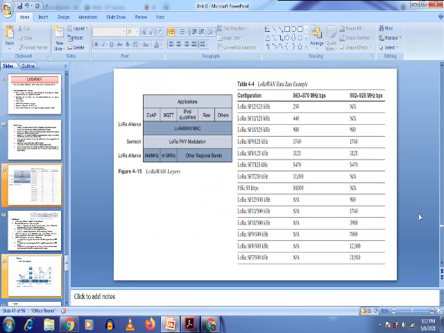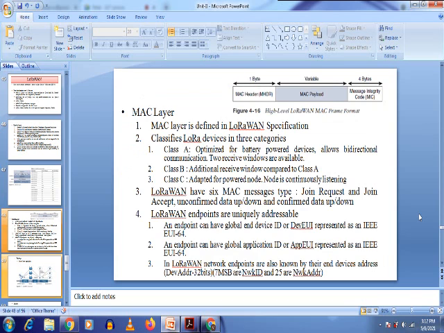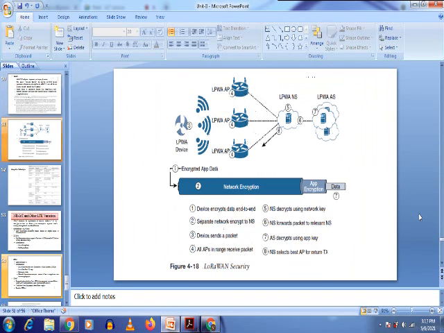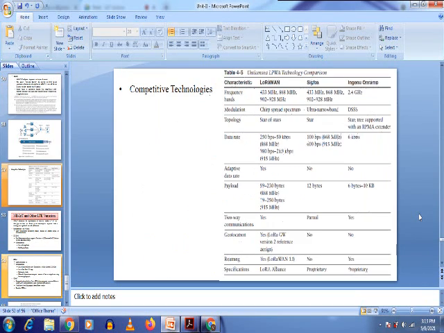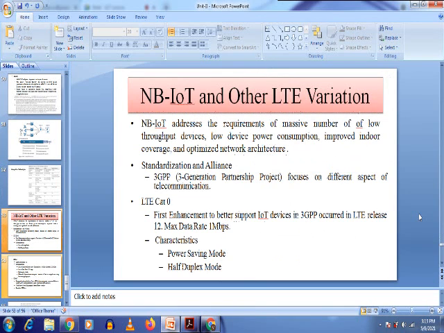We also saw the MAC layer, and I have covered part of it. So today we'll discuss the MAC layer and the topology, as well as the security that is going to be implemented inside LoRaWAN. Then we'll go for NB-IoT and other LTE variations.